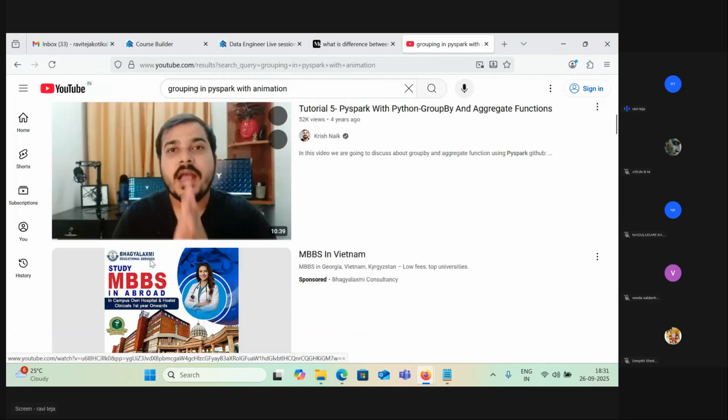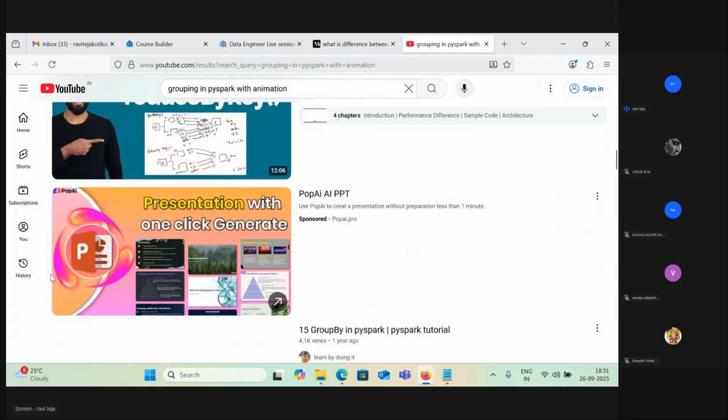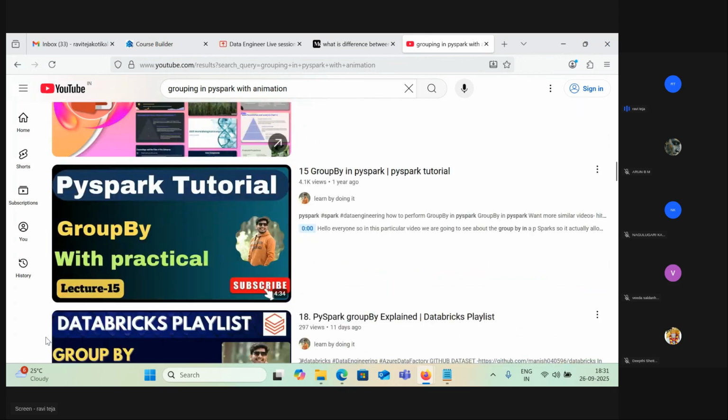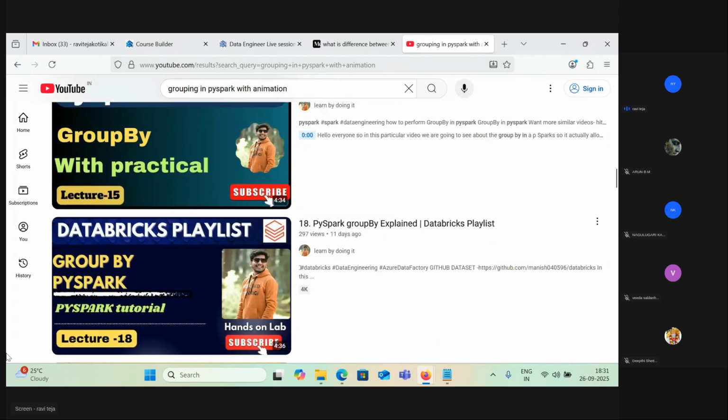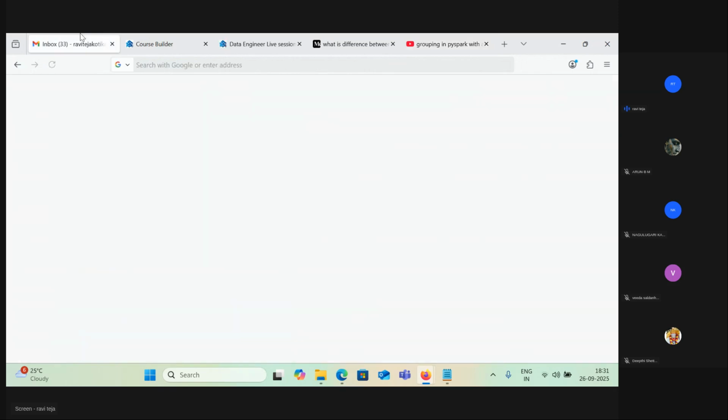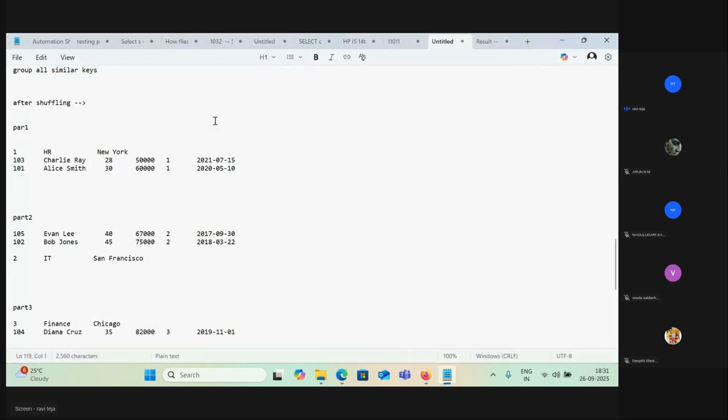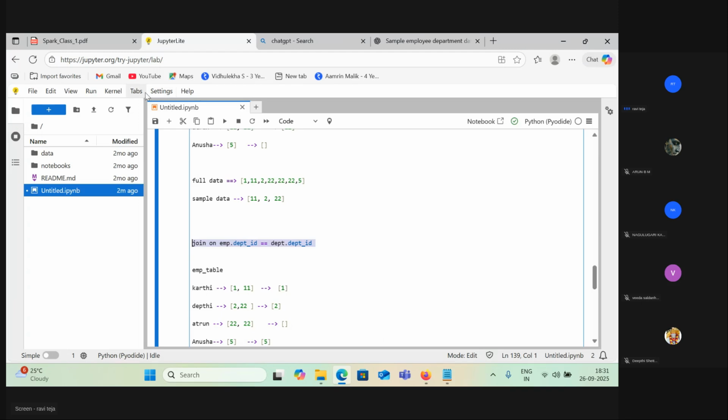They will do some grouping. They will provide you some grouping and some animation. If I find any animation, I will give it to you. It really helps you, so you can just go through that. That will be very easy for you. You can just go through these concepts.